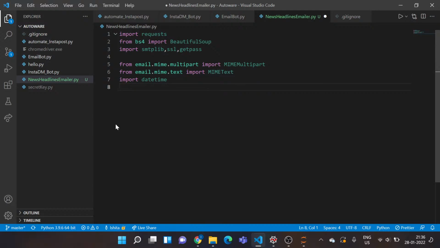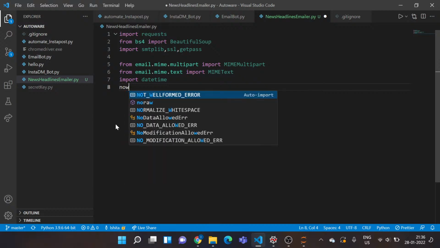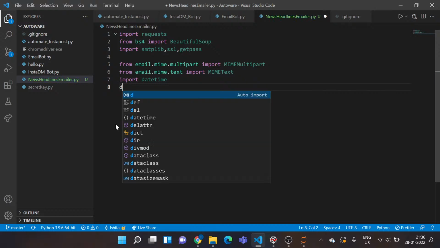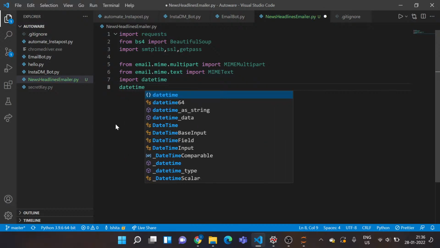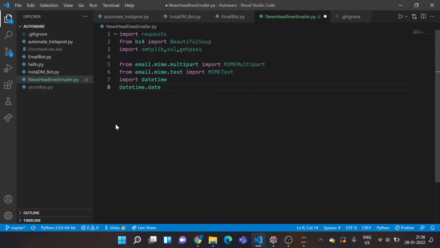I'll tell you what is the use of this datetime. This comes with your default Python installation, so you need not install it, you just need to call it in your script, and then I'll demonstrate what it does. datetime.datetime.now basically returns the date, time, day, month, and year.